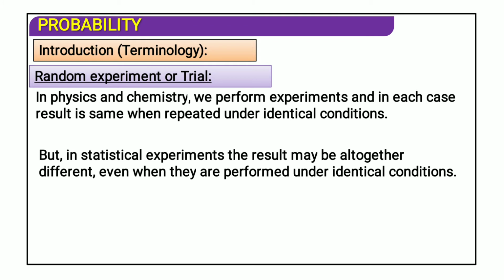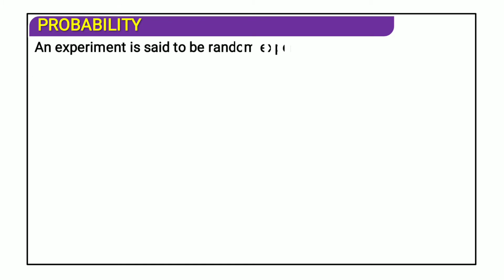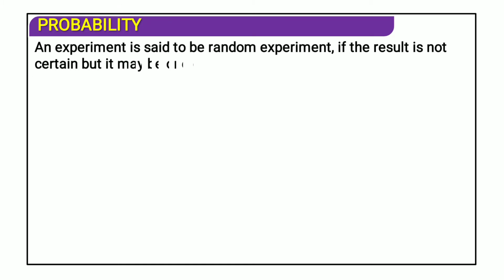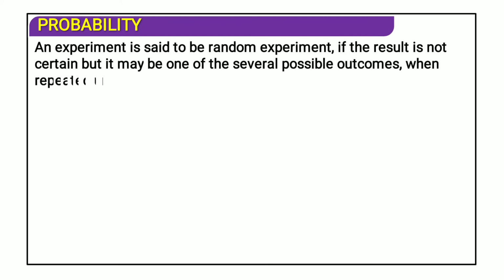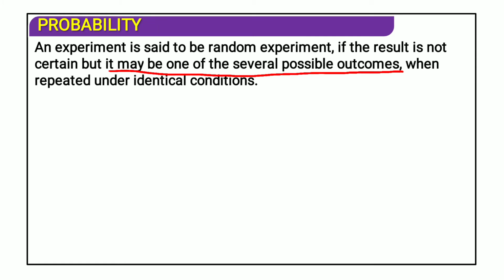But in the case of statistical experiments, the result may be altogether different even when they are performed under identical conditions. How is it possible? See, how can we do this? An experiment is said to be a random experiment if the result is not certain, but it may be one of several possible outcomes when repeated under identical conditions.